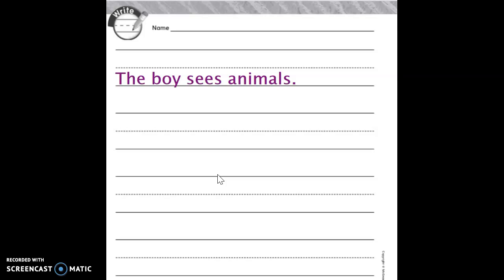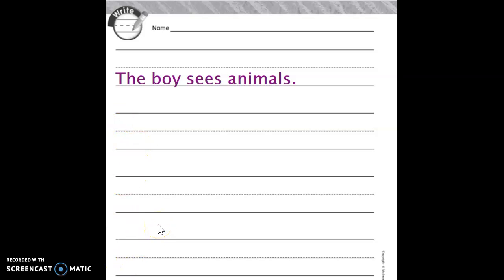So here I wrote, the boy sees animals. So try to write about what else the boy sees. Maybe you can say the names of the animals. Or you could write it like mine.